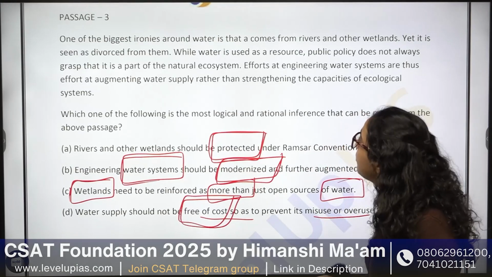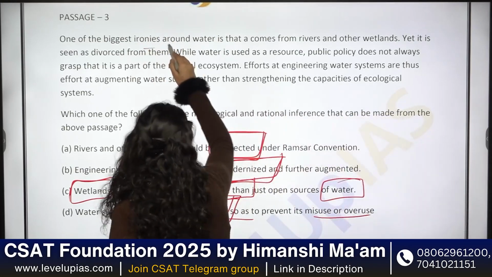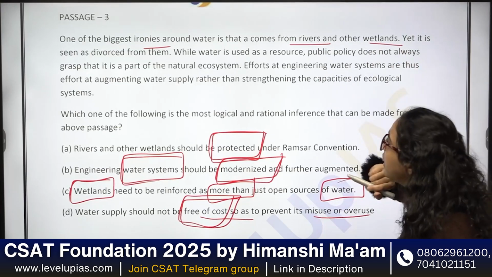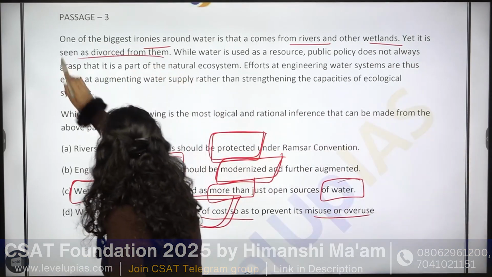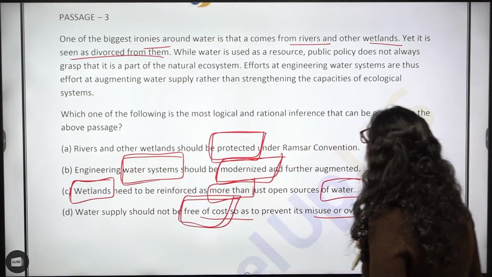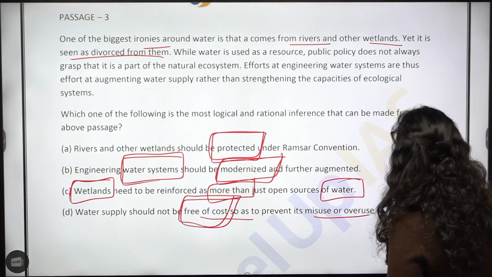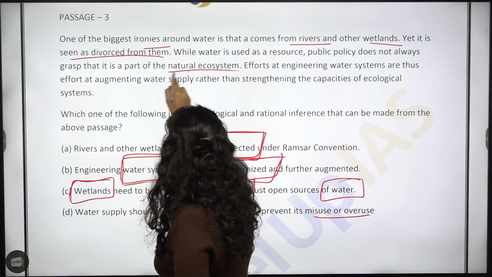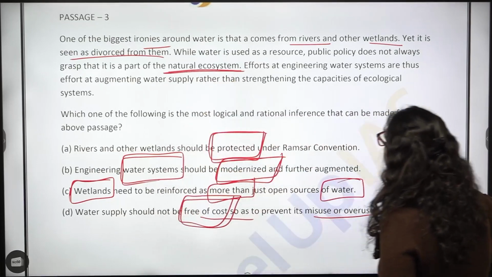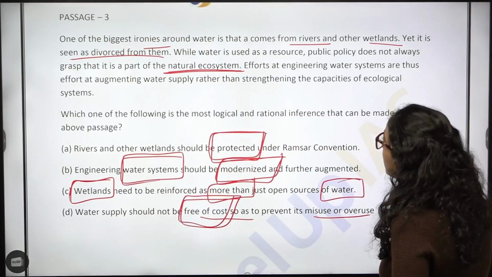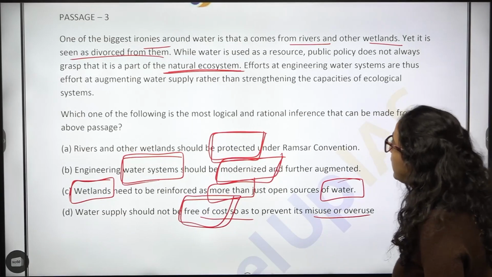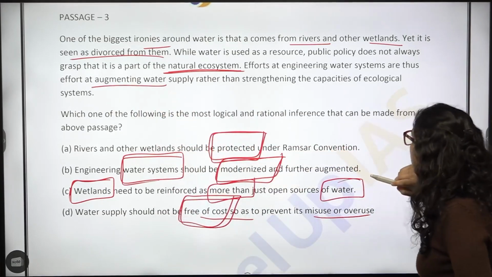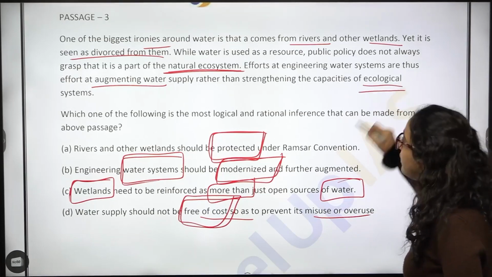So, one of the biggest ironies around water is that it comes from rivers and other wetlands. Yet, it is seen as divorced from them. While water is used as a resource, public policy does not always grasp that it is a part of the natural ecosystem. Efforts at engineering water systems are thus efforts at augmenting water supply rather than strengthening the capacities of ecological systems.